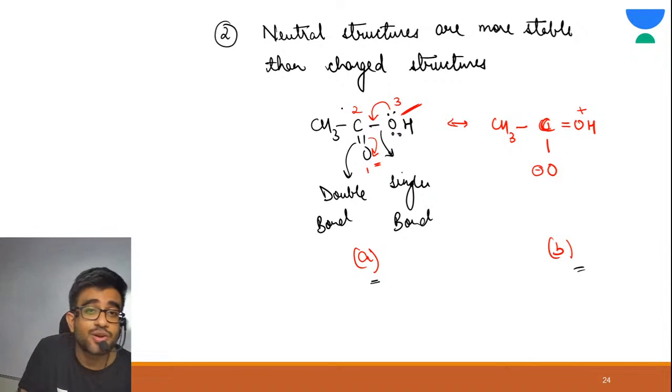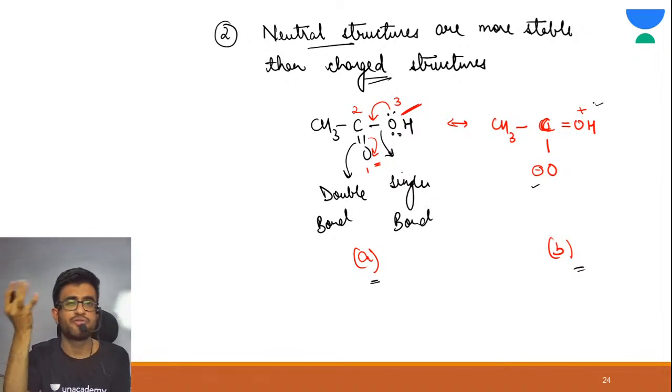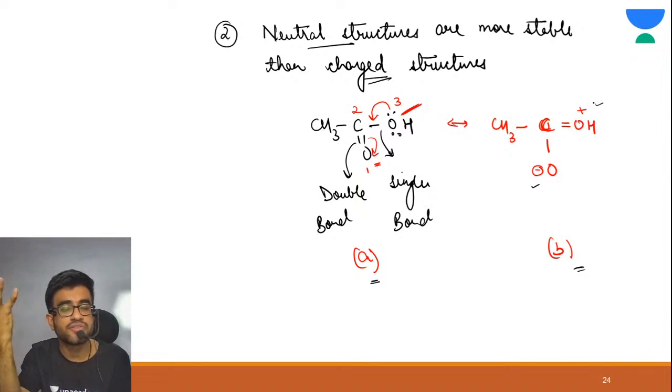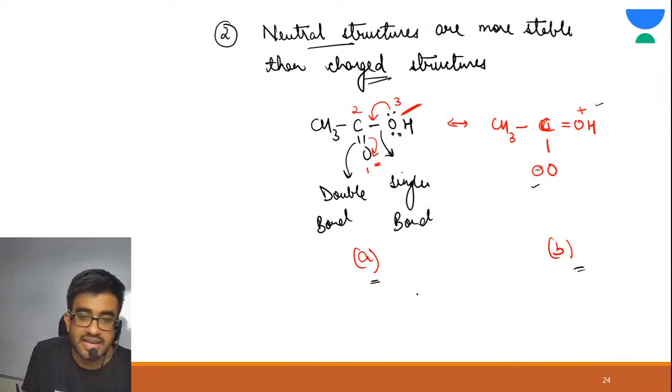Then what is the second rule? Neutral structures are more stable than charged structures. So A is neutral, B is charged, so it has negative and positive charge. Now if you say that overall it is neutral because one is positive and one is negative, we are not talking about overall charge. We are just talking about whether charges are present or not. Alright, so A is more stable than B.